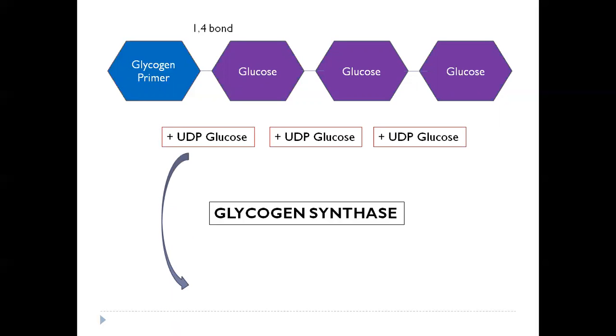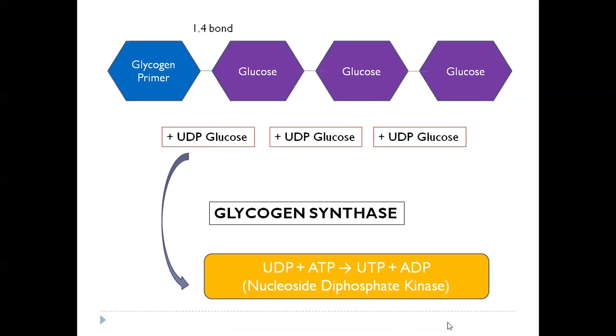What happens to the UDP? This glucose has been donated to the chain. The UDP which remains is then converted again into UTP in the presence of the enzyme nucleoside diphosphate kinase. So here we have this UDP. It combines with one molecule of ATP, and this is converted to UTP plus ADP. So in this way, the UTP is regenerated.